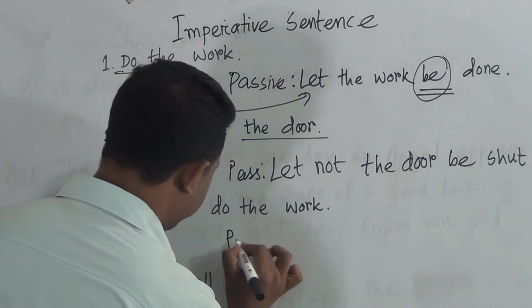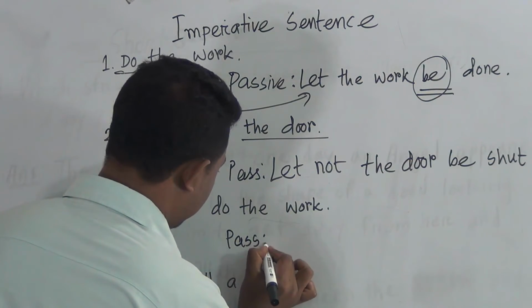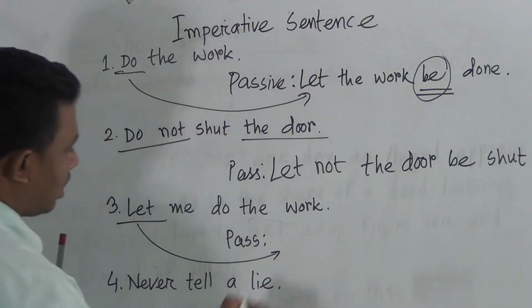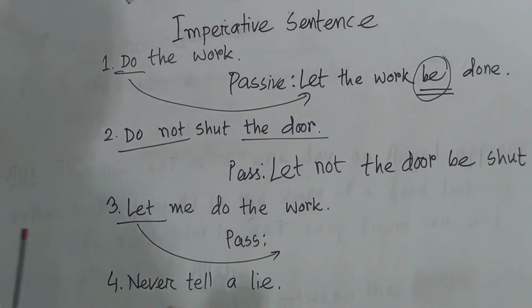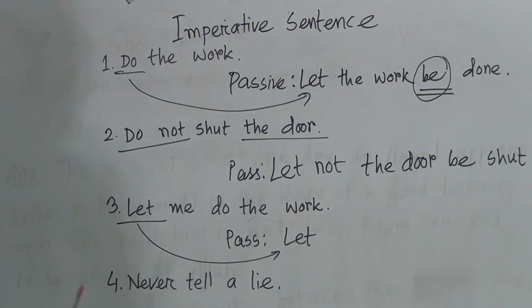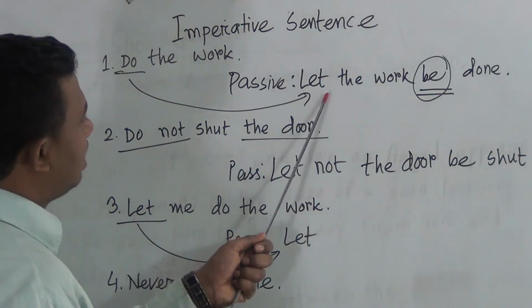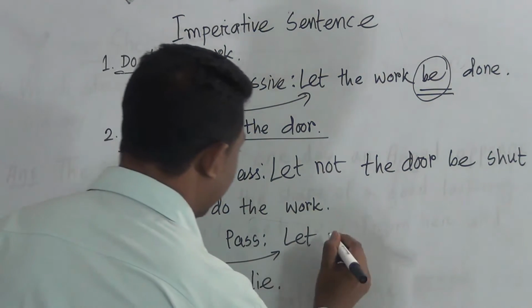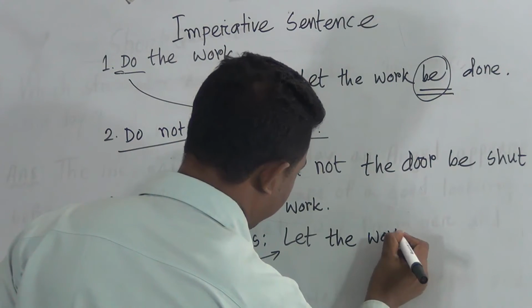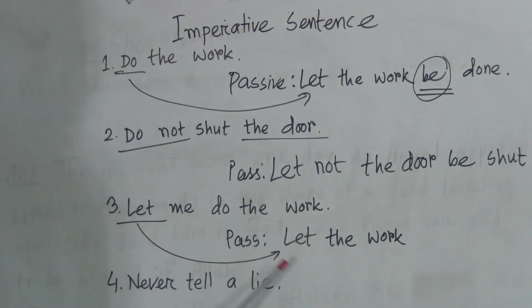In its passive form, let would be written the same. So let, then in a similar way after writing let we have to write the object: let the work.